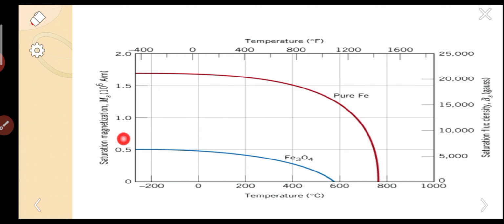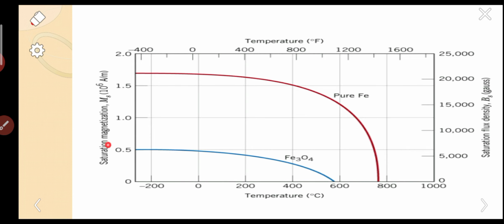Ferrites have less magnetization. If it is very high, it is very difficult to remove the magnetization; if it is very low, you can simply remove it. So what is the practical application? Ferrites are used in transformer cores.